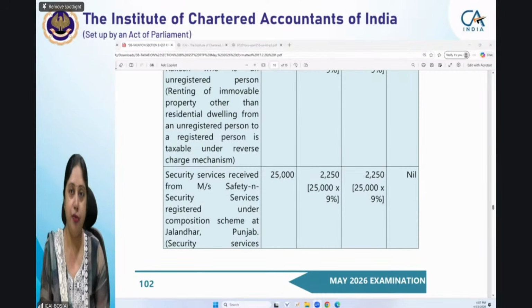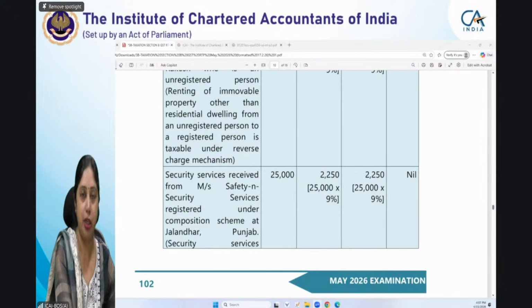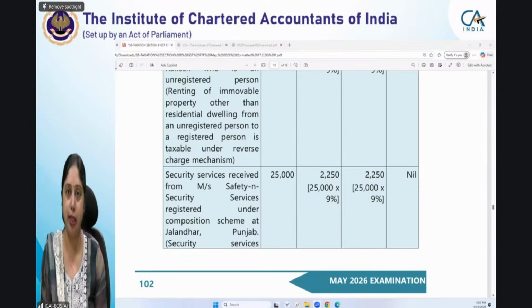If any outside classes are there, then I cannot comment on that. But any concerns you have regarding LVC, you can write to bosnoida@icai.in. Whatever feedback you want to share, you can share it there. It might be considered, because that is where all queries are handled.